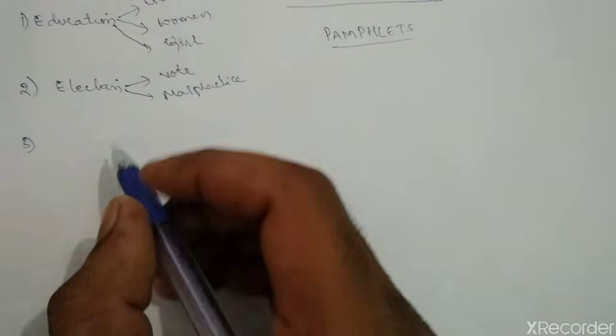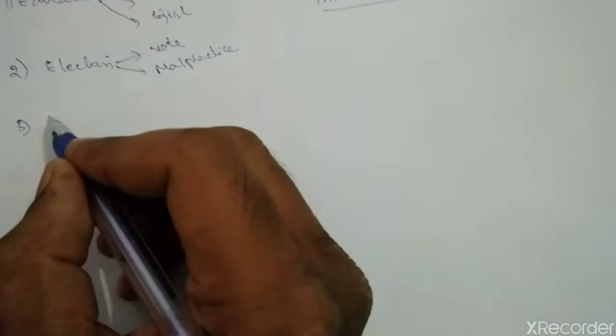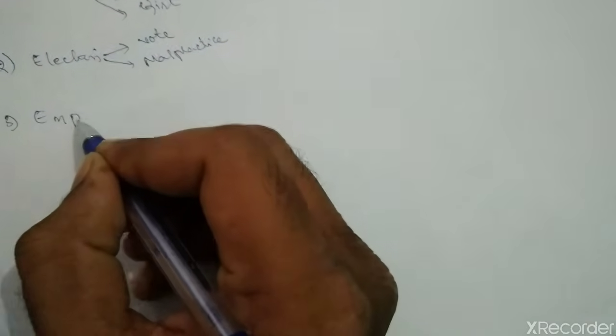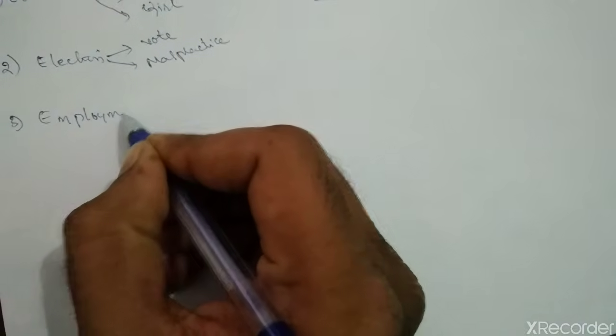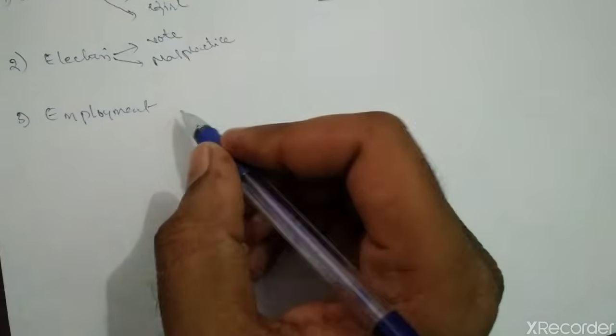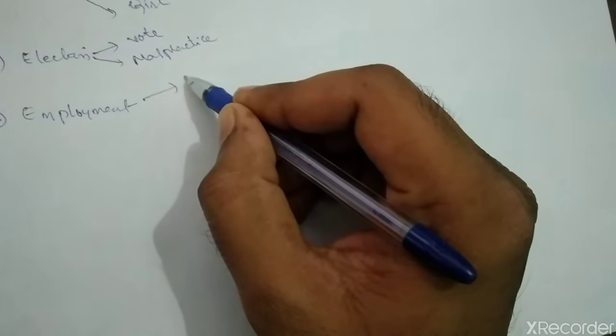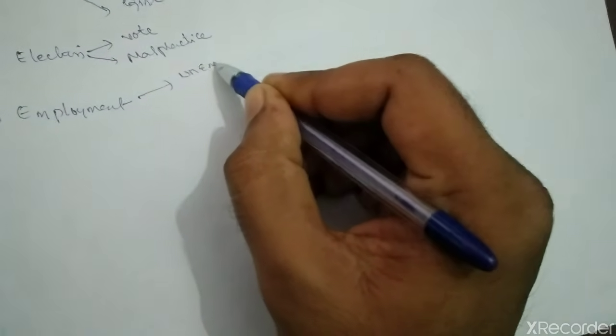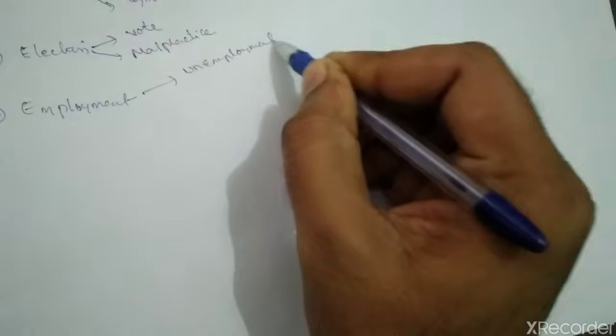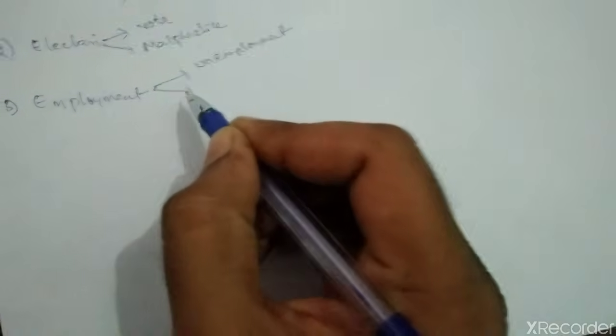Next our topic is employment. In employment, for example, how to overcome unemployment. This is what they will ask from the pamphlet topics.